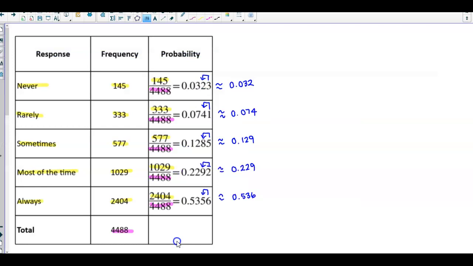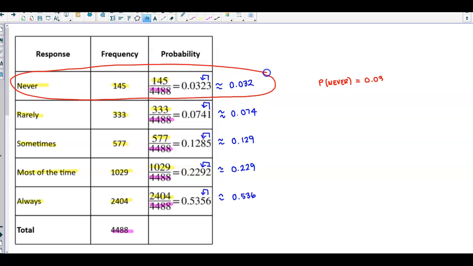So I'm going to go ahead and open this up again. So what we're looking for is the probability of never. Okay, so here is the probability of never, right? So the probability of never is equal to 0.032. Now this is for part B. Now for it to be unusual, the probability has to be less than 5% or 0.05.